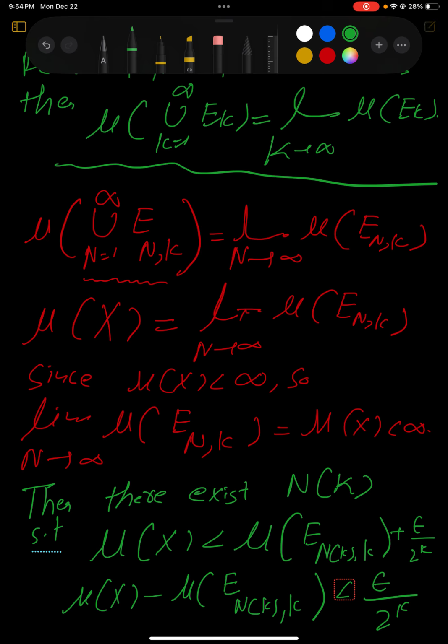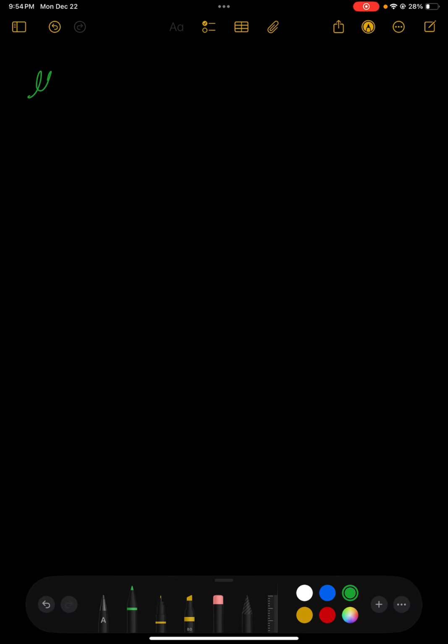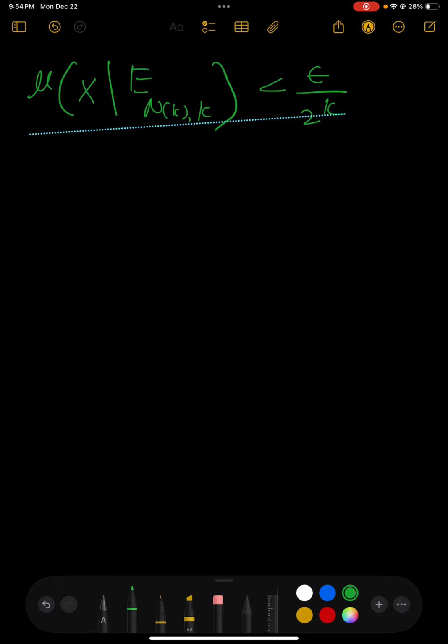Now, since the theorem says we need to come up with G such that the measure of X minus G is small, we can define G. Let G be the intersection over k = 1 up to infinity of E_{n(k)}^k.